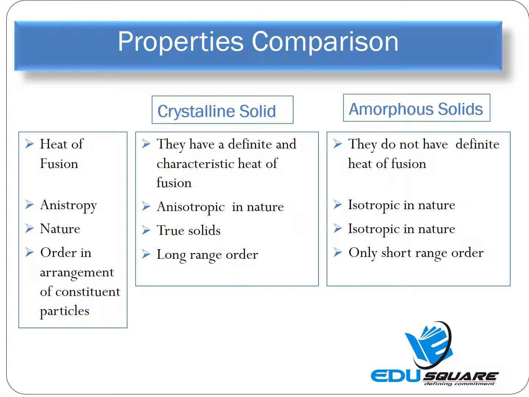Crystalline solids have a definite and characteristic heat of fusion, whereas amorphous solids don't. Crystalline solids are anisotropic and are therefore true solids, whereas amorphous solids are isotropic in nature. In considering the order in the arrangement of the constituent particles, it has been found that crystalline solids have long range order, whereas amorphous solids have only short range order.